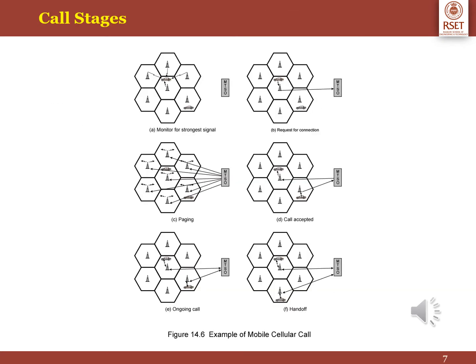This figure shows how a mobile unit can communicate with another mobile unit. What are the major steps involved in the process?